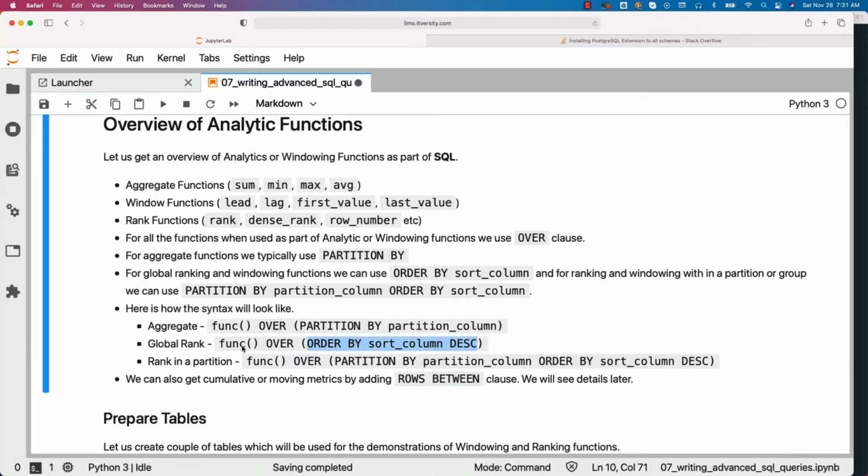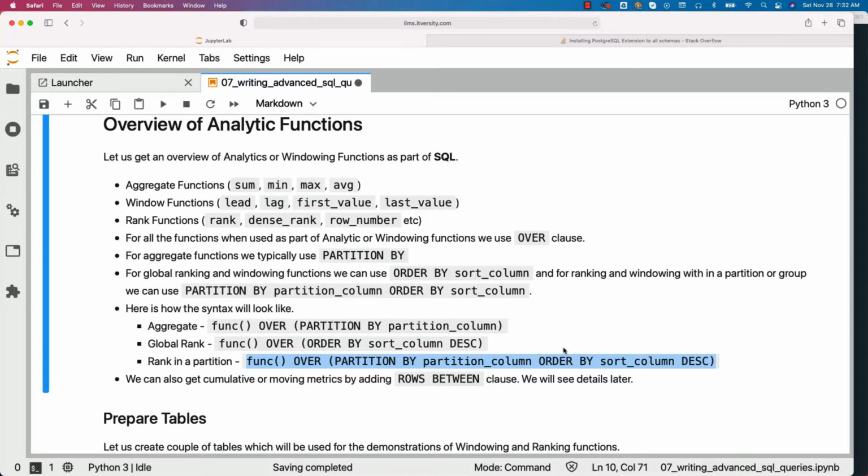Typically rank functions don't take arguments. Rank, dense rank and row number, we don't need to specify arguments. When it comes to rank within a partition, this is how it will look like. You have to say function over, and as part of the circular brackets, you have to specify both partition by as well as order by clause with partition column and sort column. Typically, the partition column and sort column will be different in most of the cases with respect to ranking within a partition.